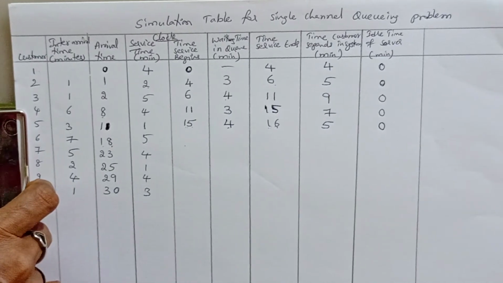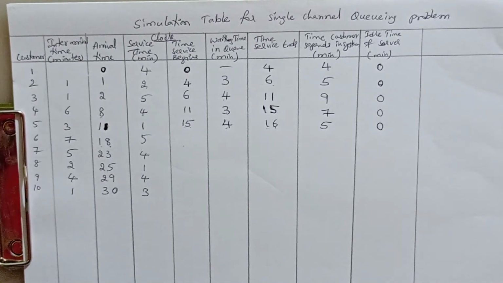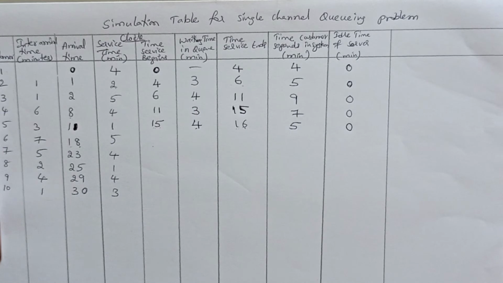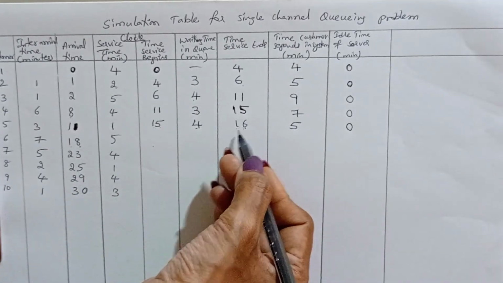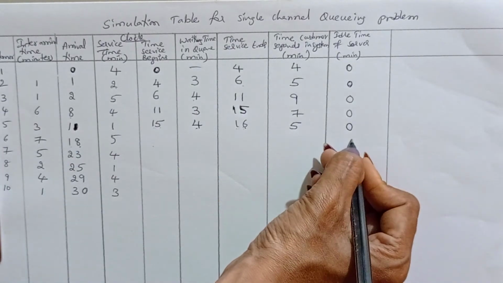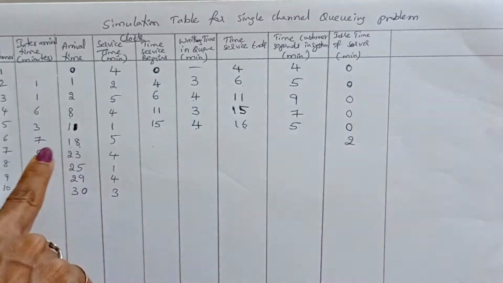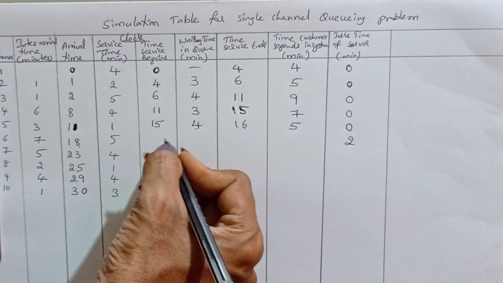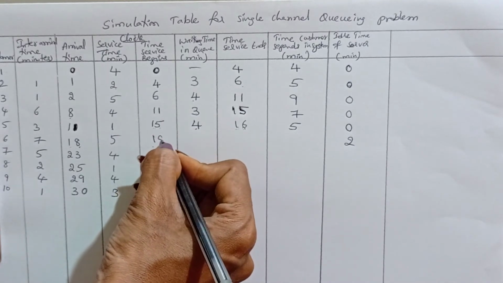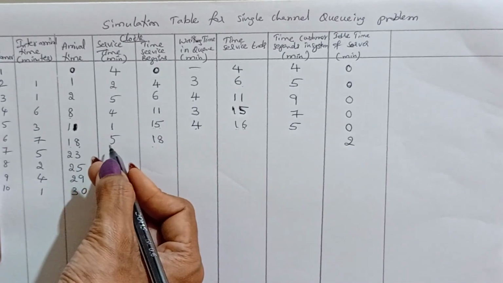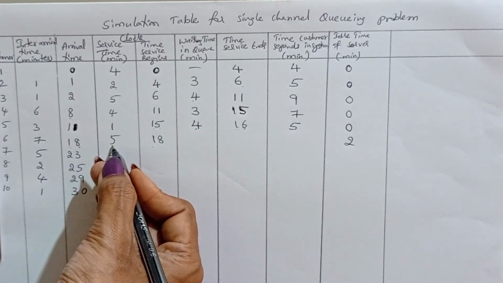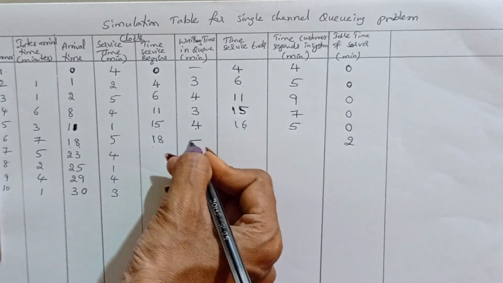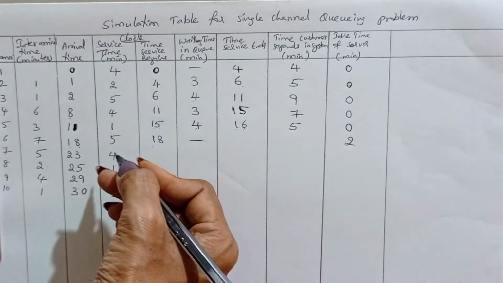So 2 minutes idle time, 18 minus 16. First fill this column. Now the starting service is at 18 and this customer needs the service for 5 minutes. So no waiting, directly getting the services.